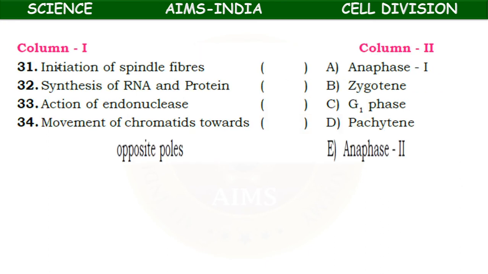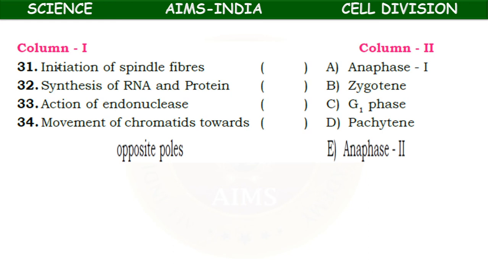So here it is a multi-matrix type question. Column 1: initiation of spindle fibers, synthesis of RNA and proteins, the action of endonuclease, an enzyme, movement of chromatids towards opposite poles. This is column 1. Column 2: anaphase 1, zygotene, gap phase 1, pachytene, anaphase 2.